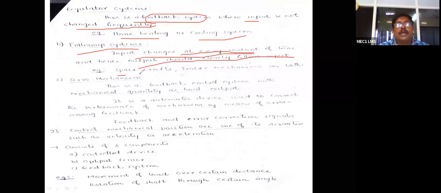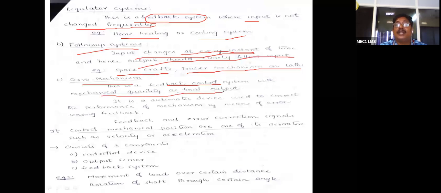Examples include spacecraft and a tracer mechanism on a lead. And in servo mechanisms, the feedback control system has a mechanical quantity as the final output. Here, in this feedback control system, the feedback is a mechanical variable, and it should be the final output.